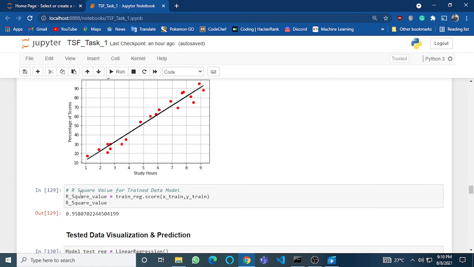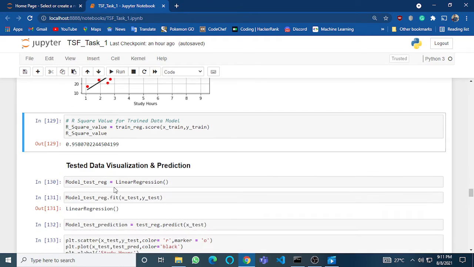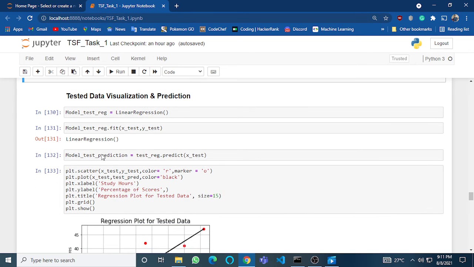To get the accuracy of this trained data, we can see it using the R square value. The R square which I obtained is 95%, which is very good. And next, I have done visualization for the tested data, which was the 20% of the original dataset.